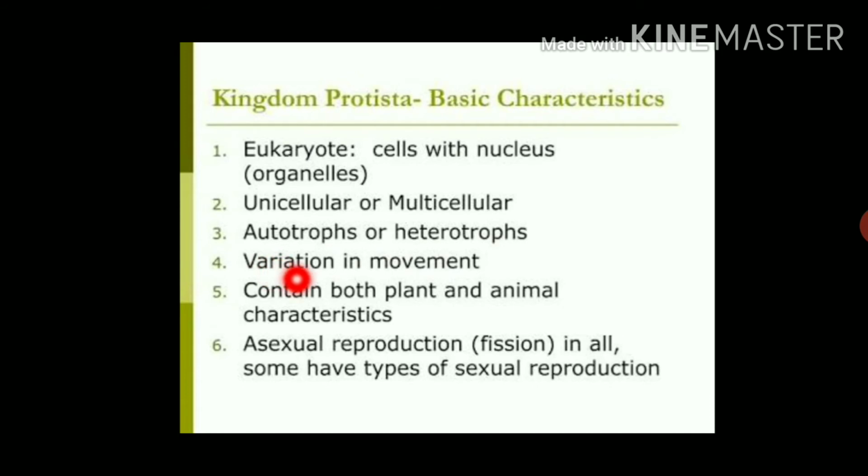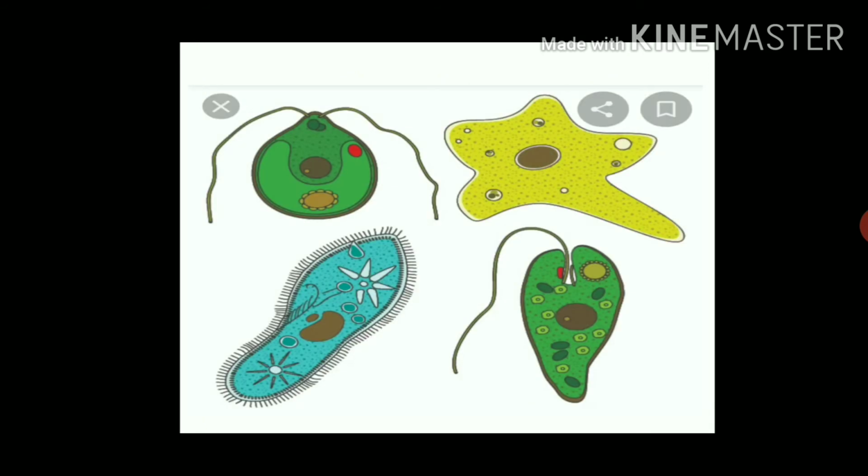They have variation in movements. They contain both plant and animal characteristics. Reproduction is asexual in all. Some have sexual reproduction too, means reproduction takes place mainly by asexual methods, but in some organisms sexual reproduction also takes place.